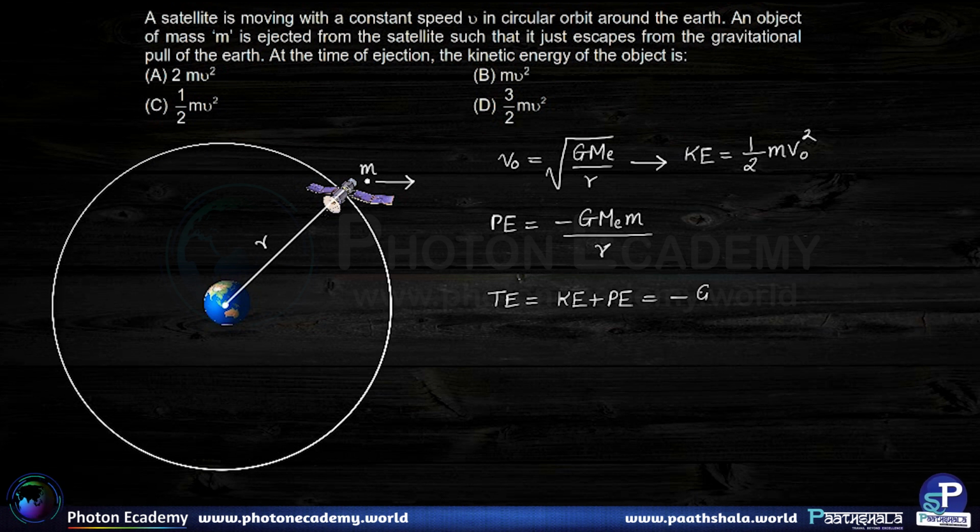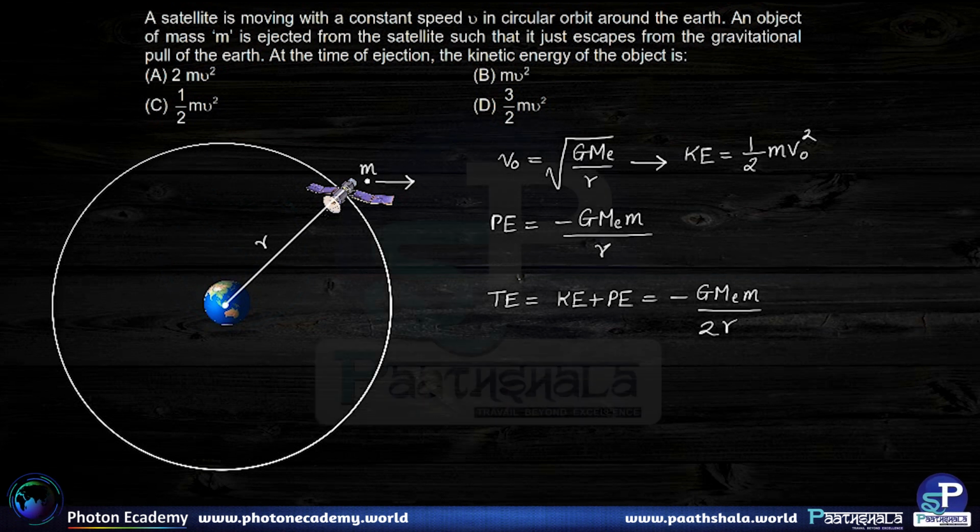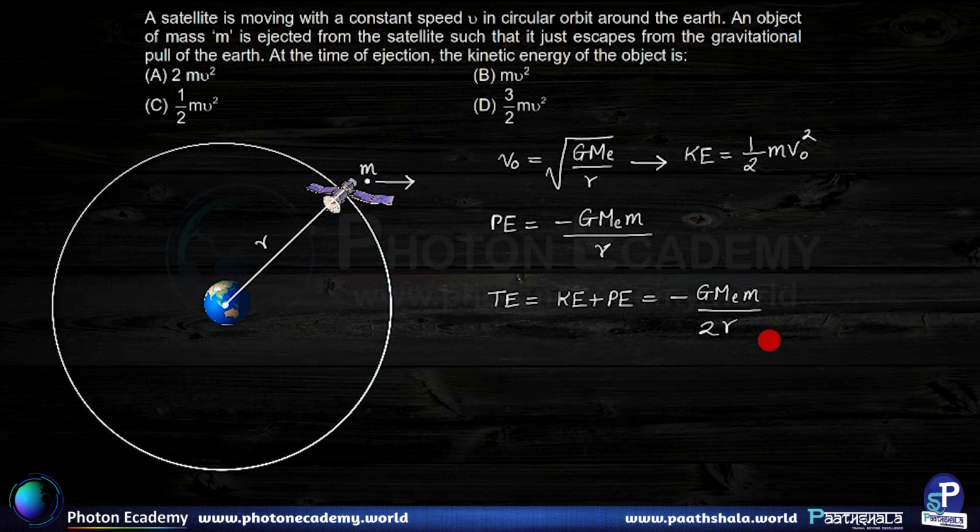Substituting this value of kinetic energy and this value of potential energy, with the velocity substituted in the kinetic energy, we get the expression for the total energy to be minus G Me m upon 2r.